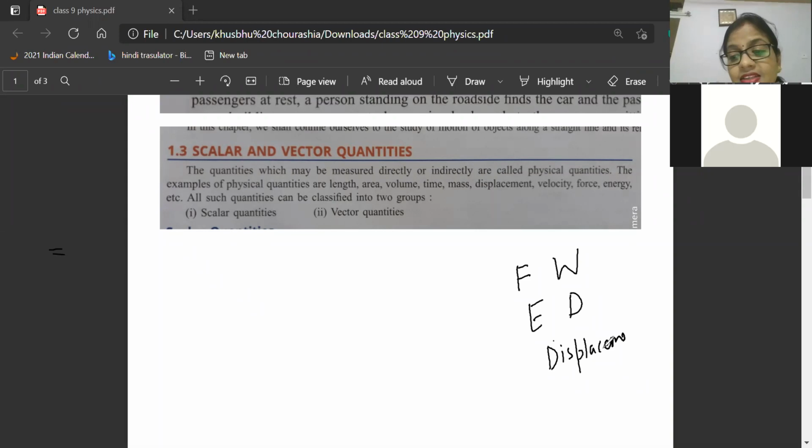Okay. So next time if someone will ask what is a physical quantity, what my children will answer them? They will say many, all the physics contents are physical quantity, sir. What are the physical quantity? Length is a physical quantity, area is a physical quantity, time is a physical quantity, mass is a physical quantity, volume is a physical quantity. All these are physical quantity. Means we can explain the content with the help of these physical quantity.